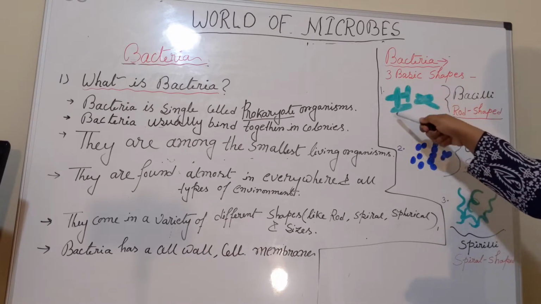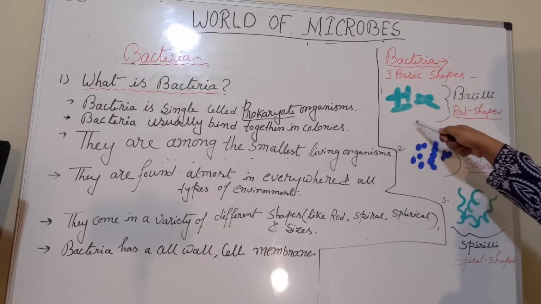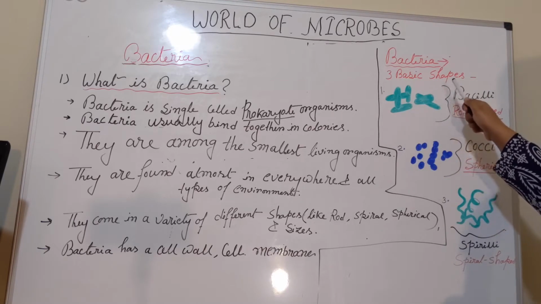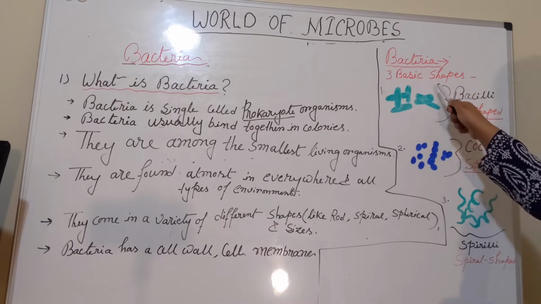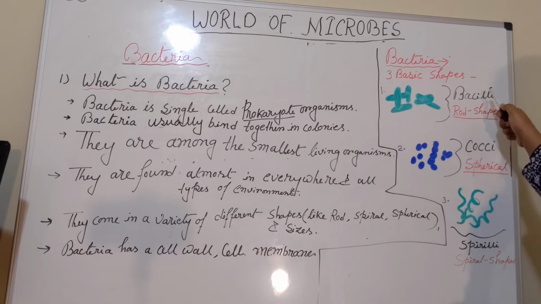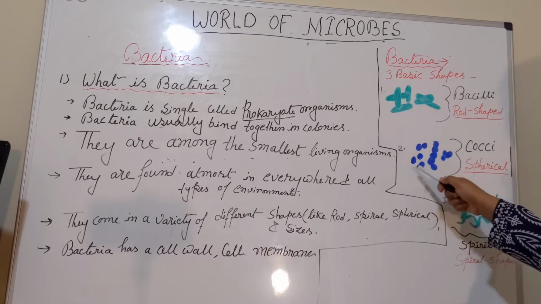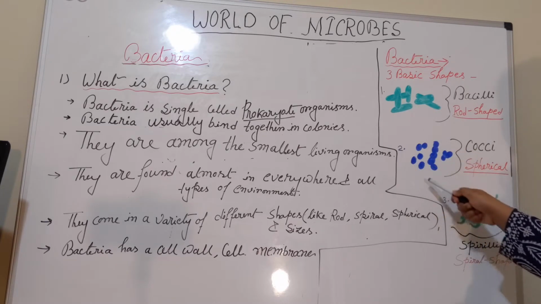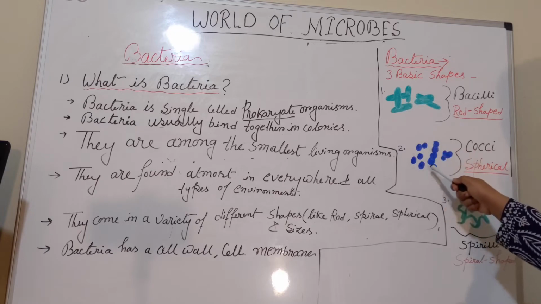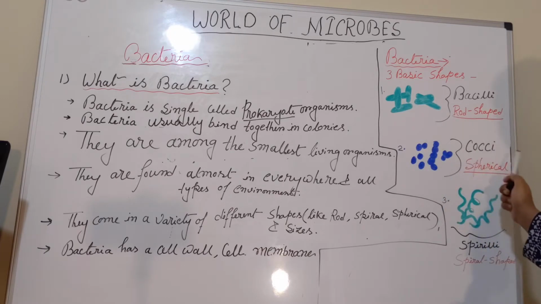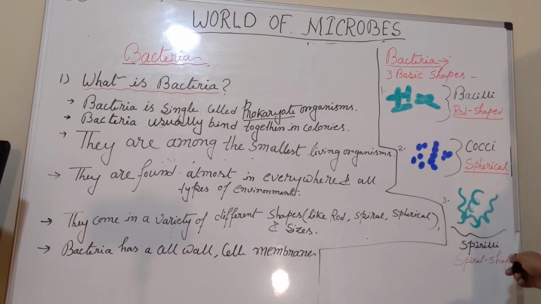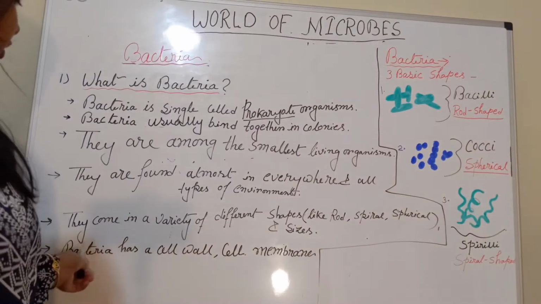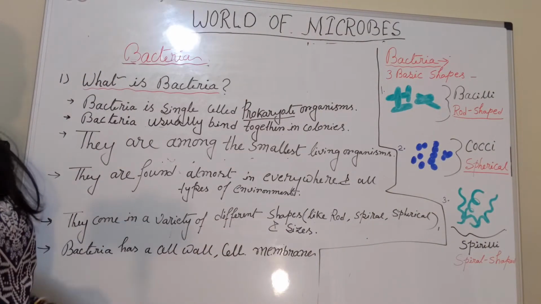Here you can see the rod-like structure, this type of structure is called bacilli. Next, the round shaped structure, this is a spherical structure, which looks like that, is called cocci. And third, the spiral shaped structure is called spirilla. Next, the bacteria has a cell wall and cell membrane.